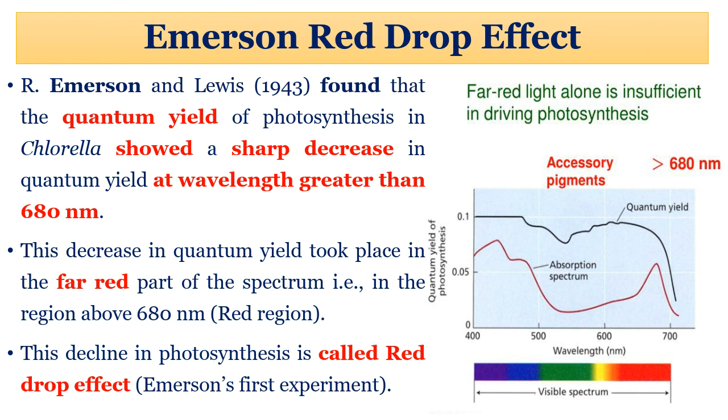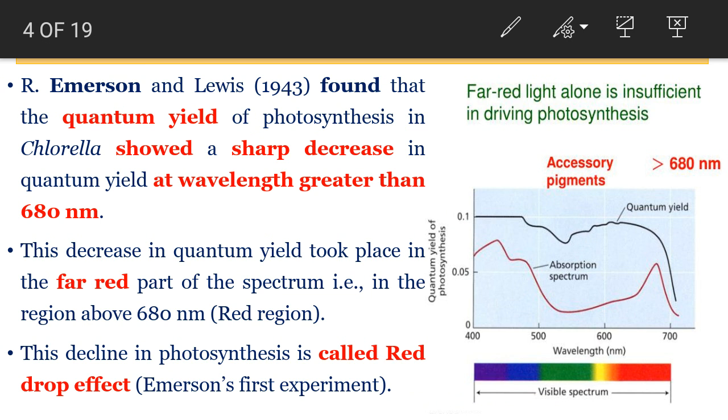Now let's discuss the experiment performed by Emerson and Lewis on chlorella, where they found that the quantum yield showed a sharp decrease at wavelengths greater than 680 nanometer. Suppose this is the exact result for 680 nanometer wavelength.